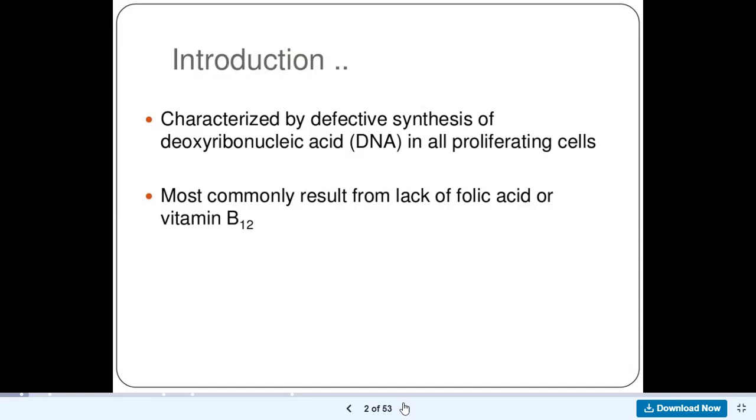That means that folic acid and vitamin B12 help in DNA synthesis. So a lack of any of them would mean that there will be defective synthesis of DNA. So in the process of erythropoiesis, the red blood cells will have defective DNA synthesis. And this defective DNA synthesis is due to lack of folic acid and lack of vitamin B12. So you can say it is due to lack of vitamin B9 and lack of vitamin B12.